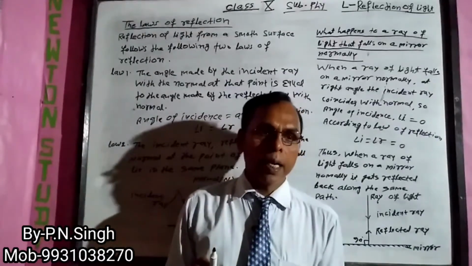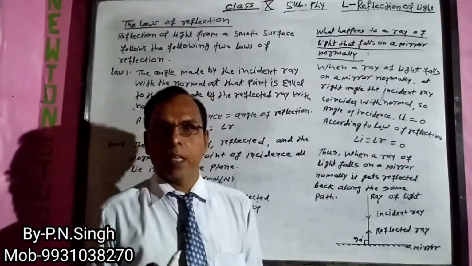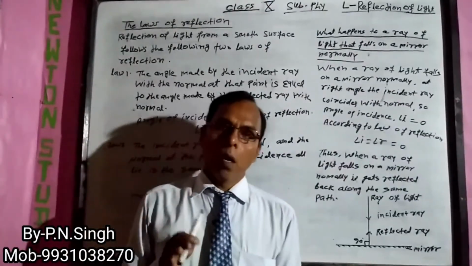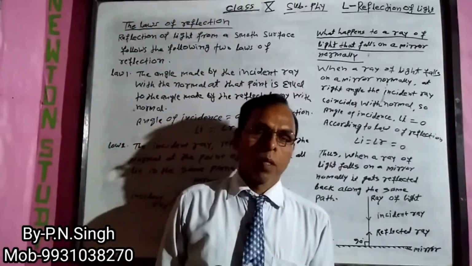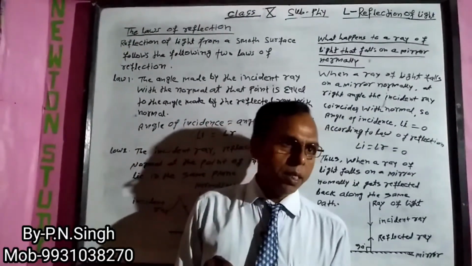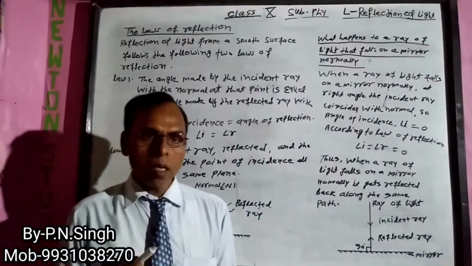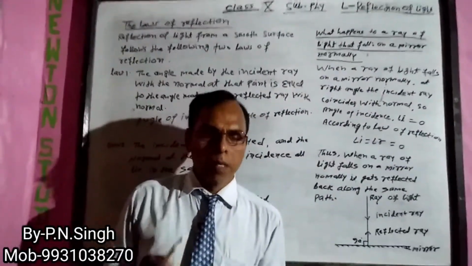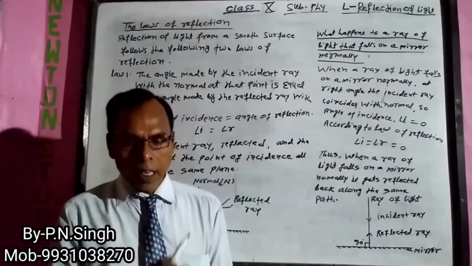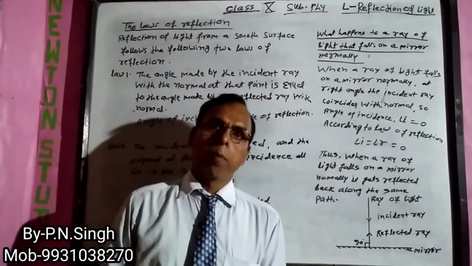It means that when a ray of light falls on a smooth surface or mirror at 90 degrees, normally, it comes back in the same path. It means that incident ray coincides with reflected ray.